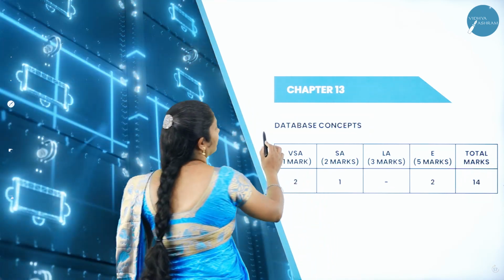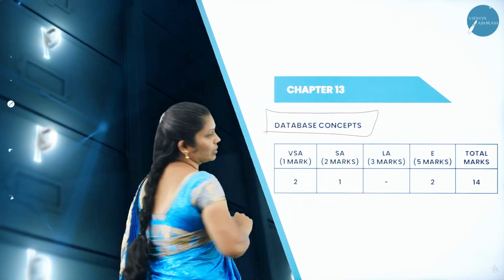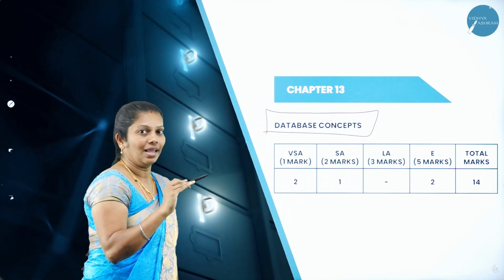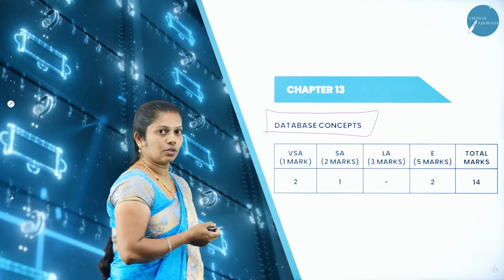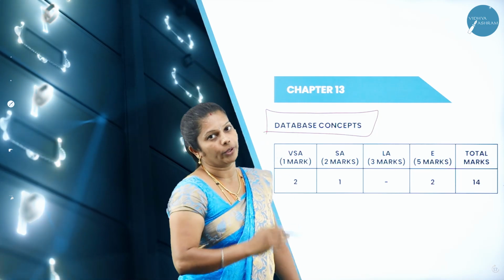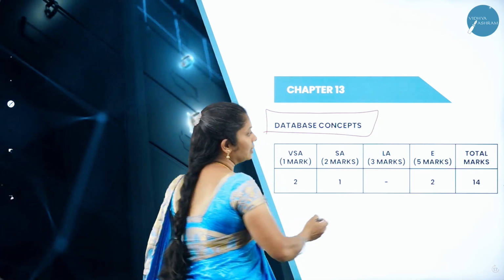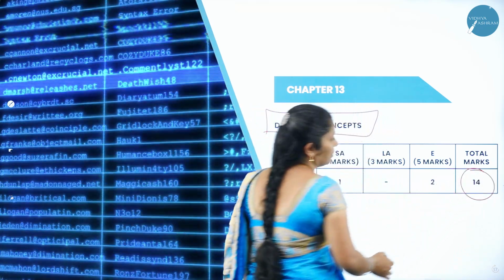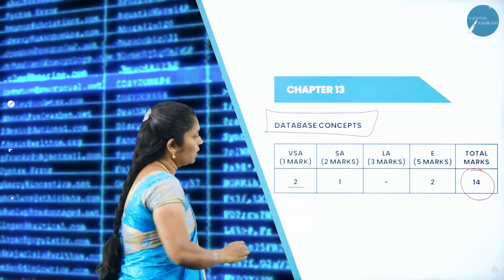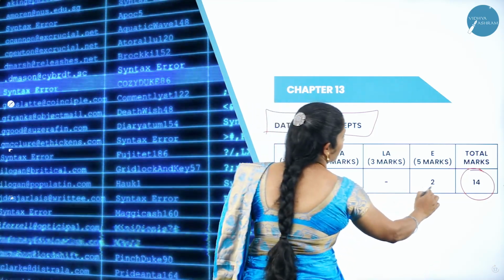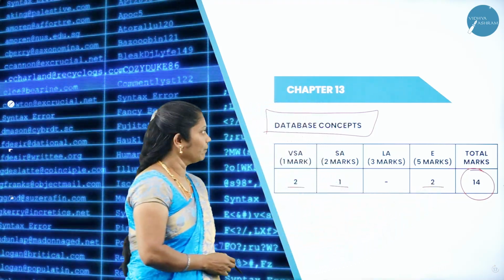Whereas the 13th chapter is database concept. Up to data file handling, it's a practical oriented concept. Whereas when you come to database concepts, it's an entirely theory oriented concept. Whereas here, the total weightage is 14 marks in the annual exam. There are 2 questions in part A, 1 question in part B, as well as 2 questions in part D.